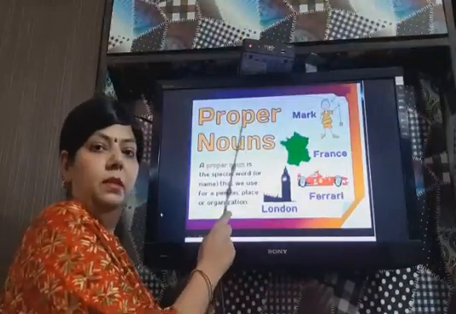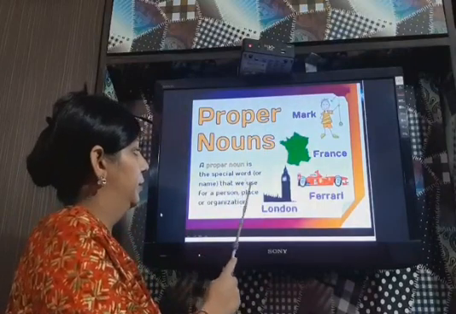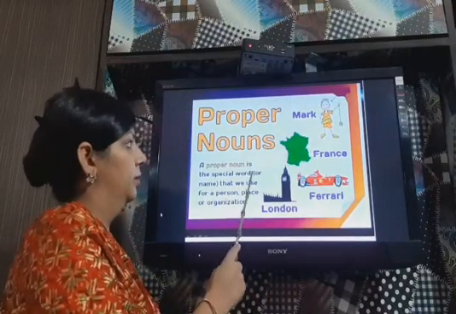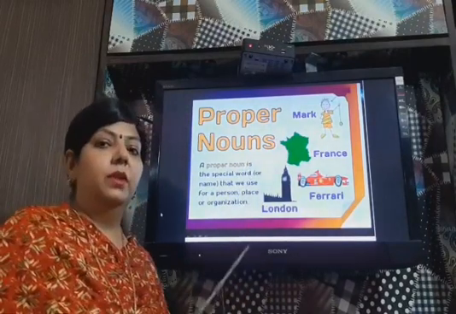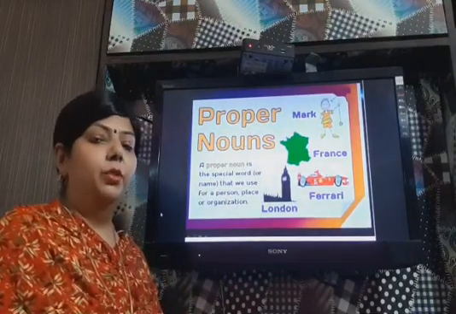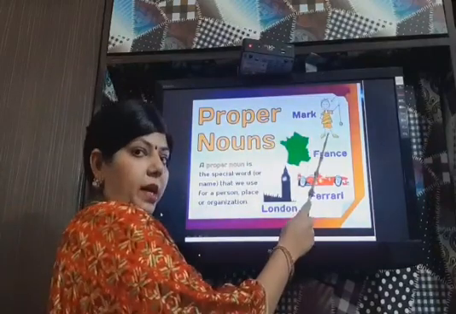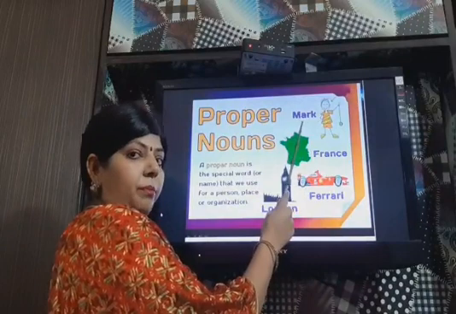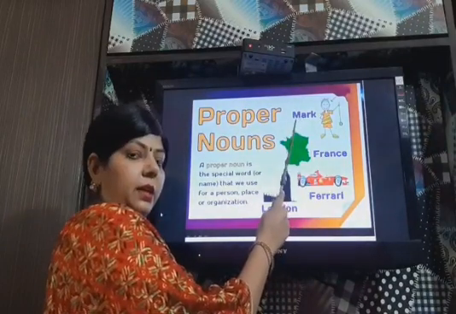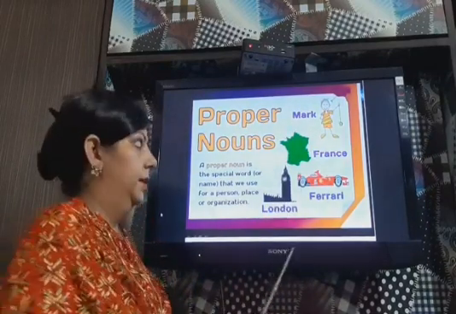So first of all, proper noun comes. Proper nouns are the special words that we use for a person, place or an organization. That means the special names given to person, place, animal or thing. For example, this is a boy, but the boy's name is Mark. So Mark becomes a proper noun and it is always written with a capital letter. Proper nouns are always written with a capital letter.